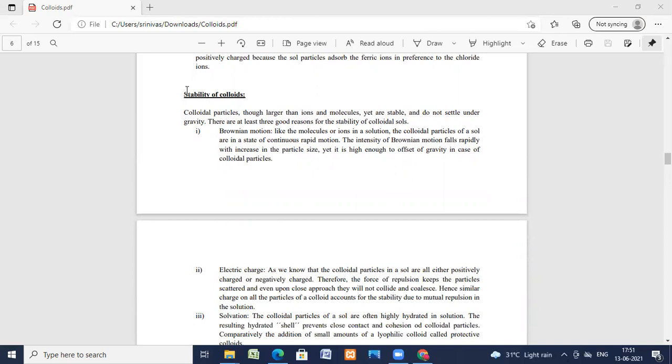So, stability of the colloids. Colloidal particles, though they are larger than ions and molecules, are stable. They do not settle under gravity. They have three good reasons for the stability. First, Brownian motion, a continuous movement. I'm going to tell you in detail about the Brownian motion.